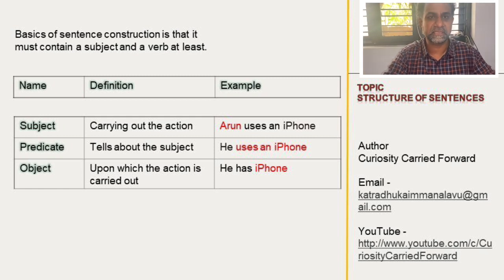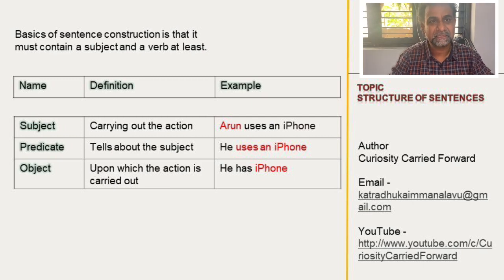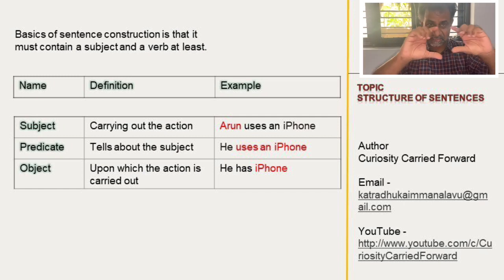So other than he, the entire portion is the predicate. If we bifurcate the predicate, uses is the verb, an is the article, iPhone is the noun. So uses an iPhone, the entire thing is the predicate. This is how the sentence is normally constructed.